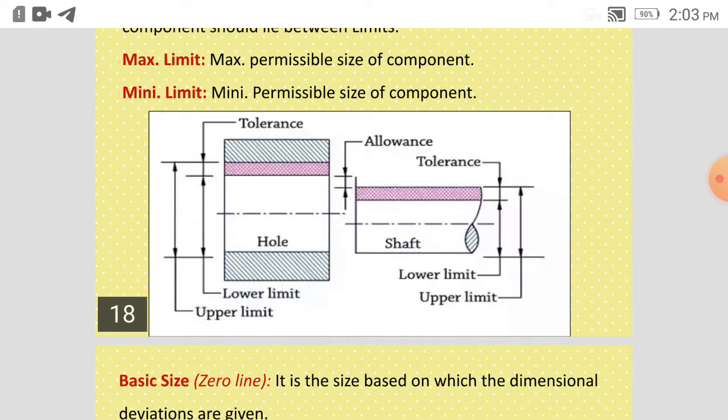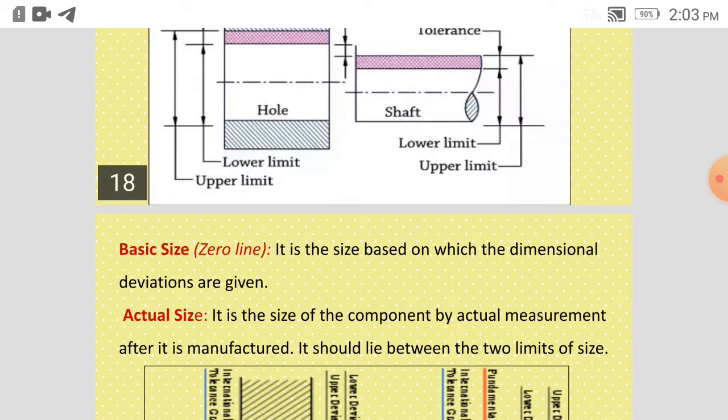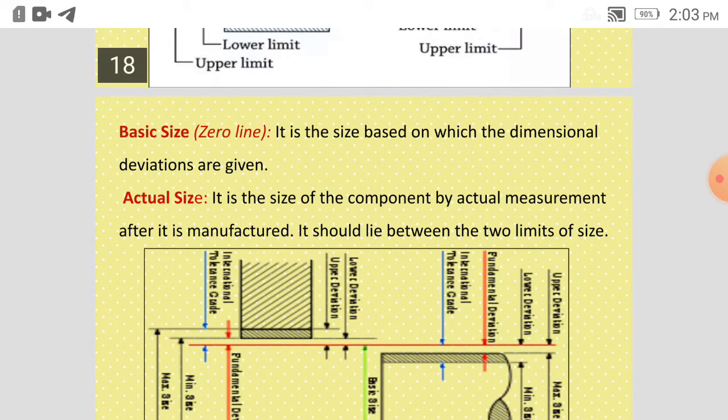So here again the same diagram is there, upper limit and lower limit for the shaft and for the hole. Basic size is the zero line, that is the size based on the dimension as given. Deviations, whatever deviations are given, are based on some basic size. Then actual size is the size to which the part is produced or manufactured. So it is the size of the component by actual measurement after it is manufactured. So it should be between the two limits of size.